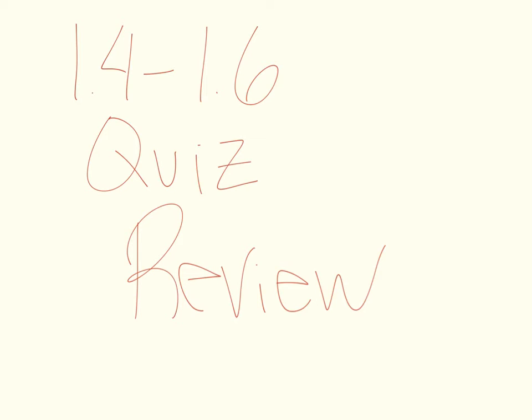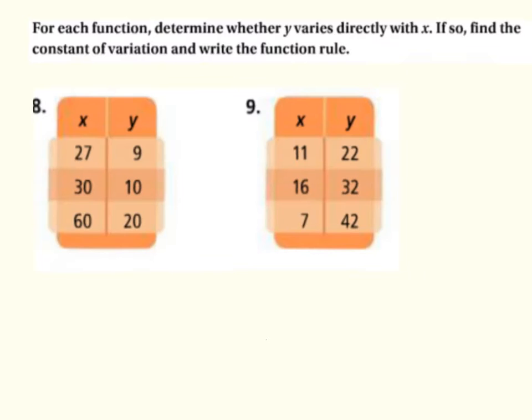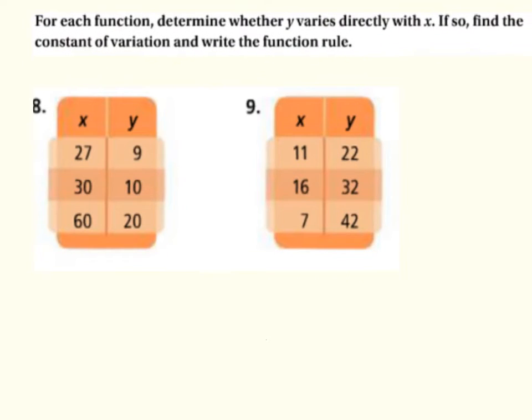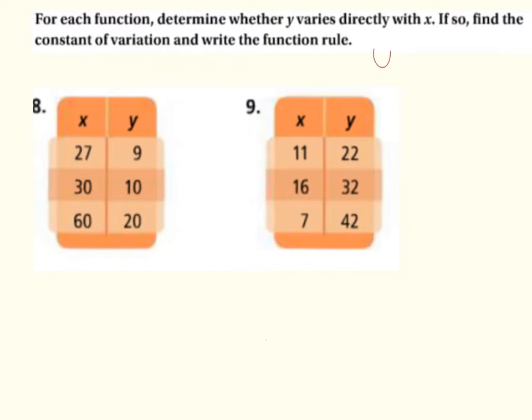Okay, this is 1.4 to 1.6 quiz review. So we're going to start by looking at direct variation. Remember, direct variation is y equals k times x, where k is our constant. So the directions here, we want to determine whether y varies directly with x. If so, we're going to find the constant of variation and write the function rule.